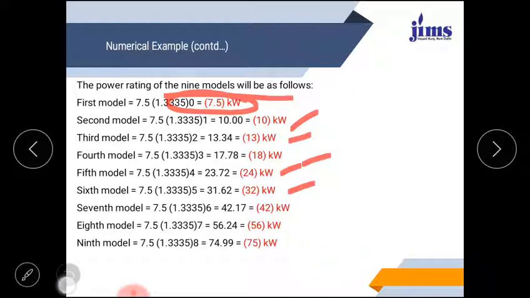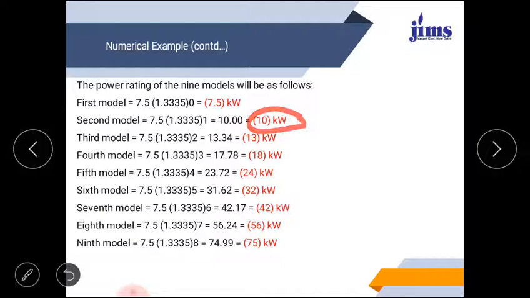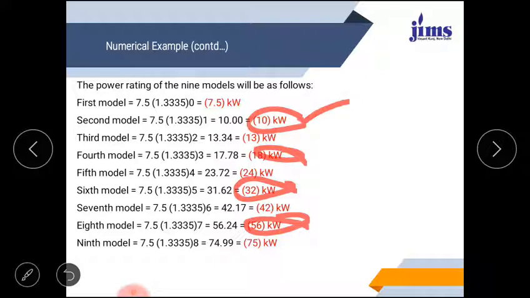These 4 models are 10 kilowatt, 18 kilowatt, 32 kilowatt and 56 kilowatt. These 4 models are newly introduced into the series. The company is already manufacturing these 5 models, but the new 4 models will be introduced as the intermediary series to satisfy the needs of the customer in between these ranges.